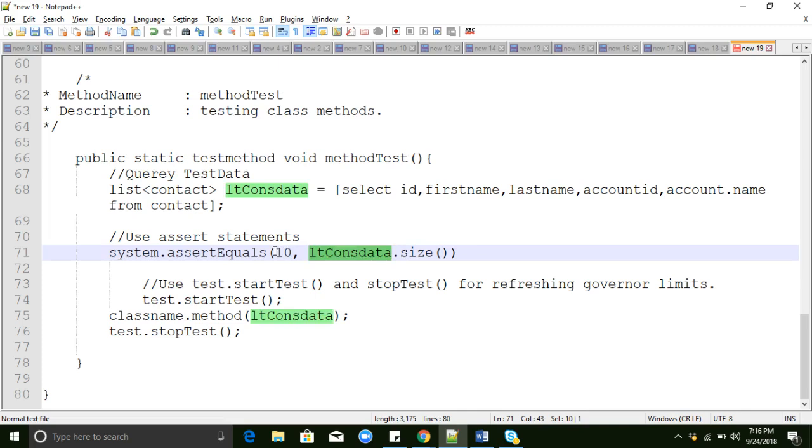So this is the expected value. This is the actual value. Here we need to get 10 contacts. Otherwise, system.assert equals will be false, and it will fail.